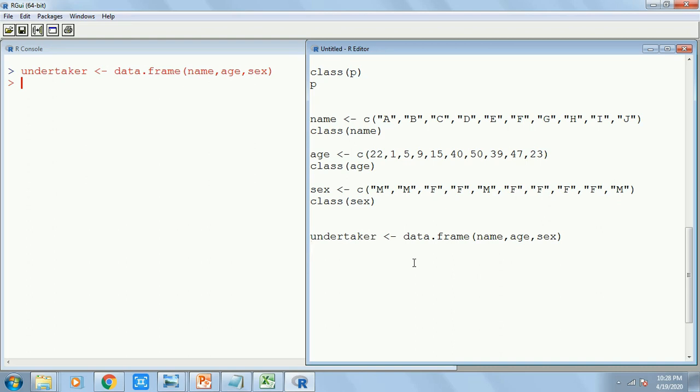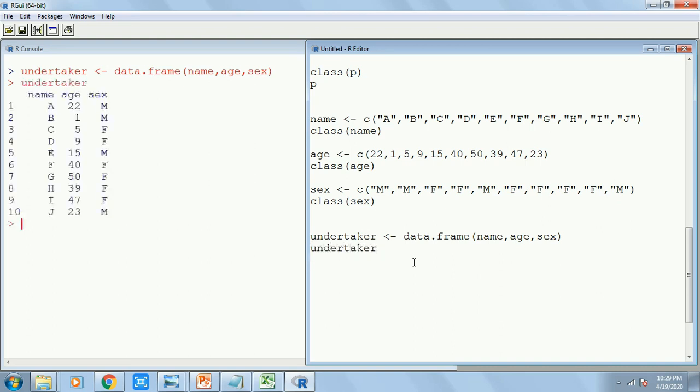So it has come in red. Let's see what is there in Undertaker. See, this is how it looks in Undertaker. This is what the data looks like. Now I think it will make you a little happy, and the silver lining is, henceforth you are only going to work with a data frame. Seldom will you have to work with a vector. I spoke about vectors because they were required for your concept, but henceforth you will only be working with a data frame. Maybe 99% of the time you will be working with a data frame.